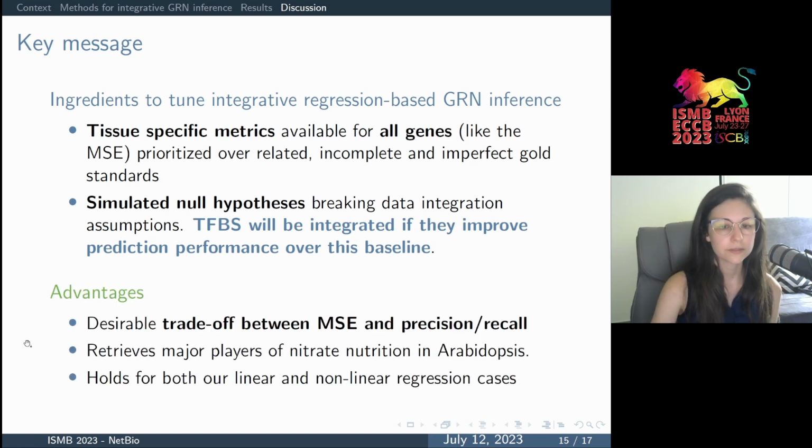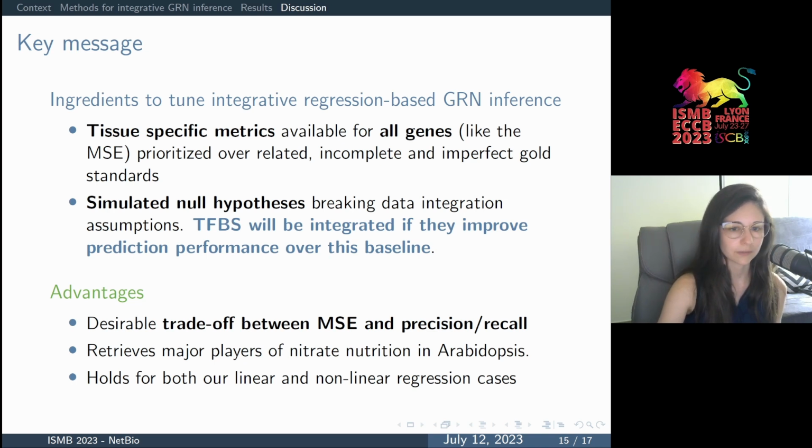As a result, we show that we can achieve a desirable trade-off between minimizing prediction error of gene expression and a good agreement on experimental gold standards. We also showed that we can retrieve major actors of nitrate signaling in the roots of Arabidopsis. These results hold for linear and nonlinear regression, showing that this approach has some general applicability to different regression contexts.